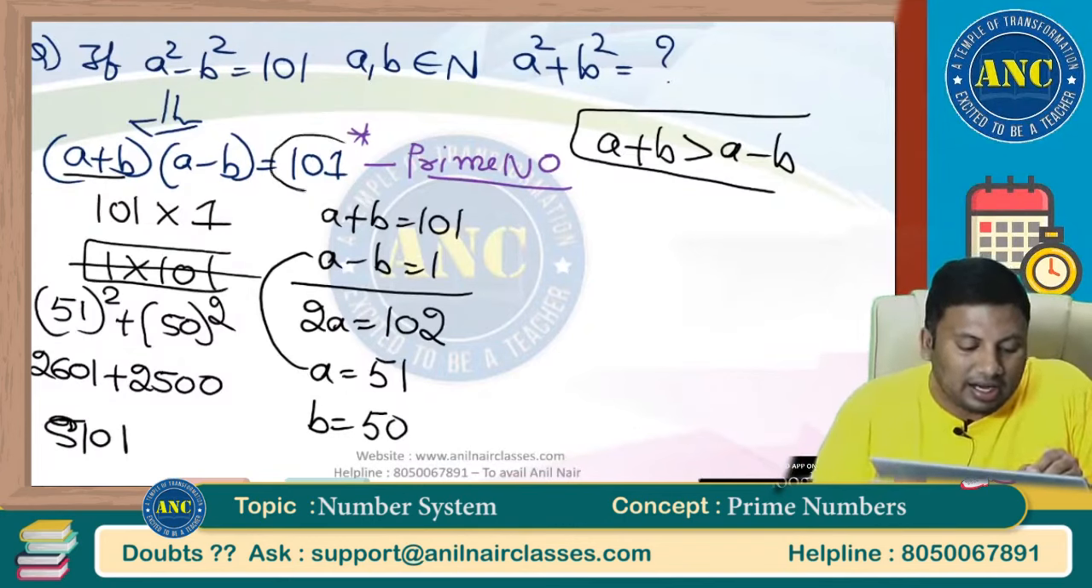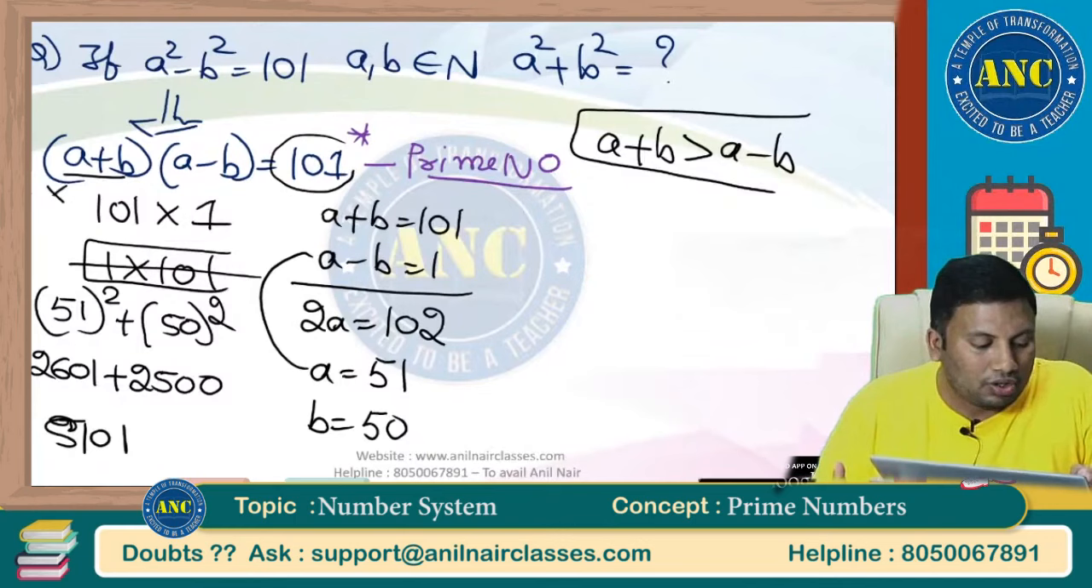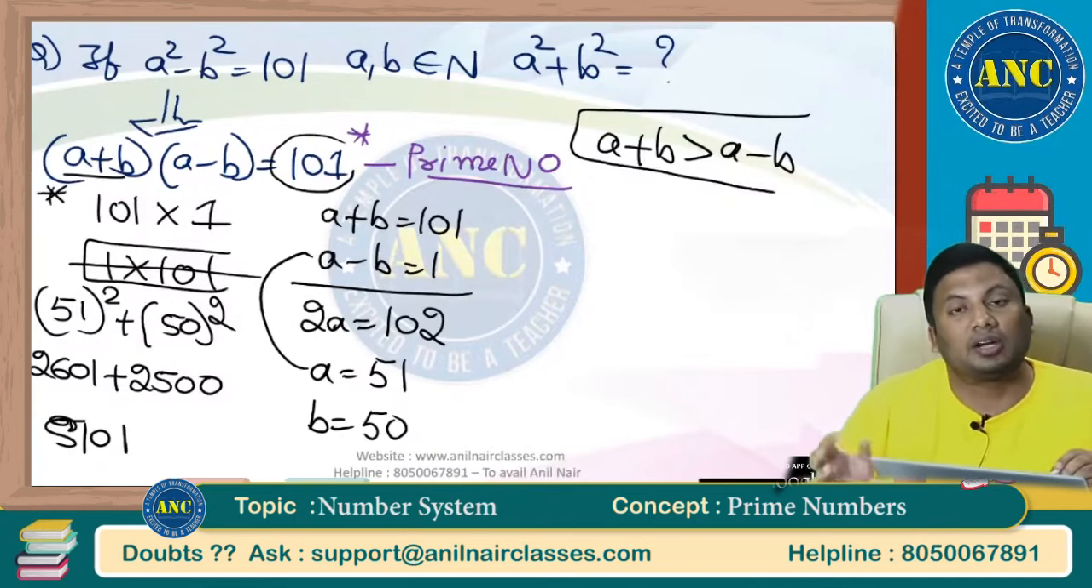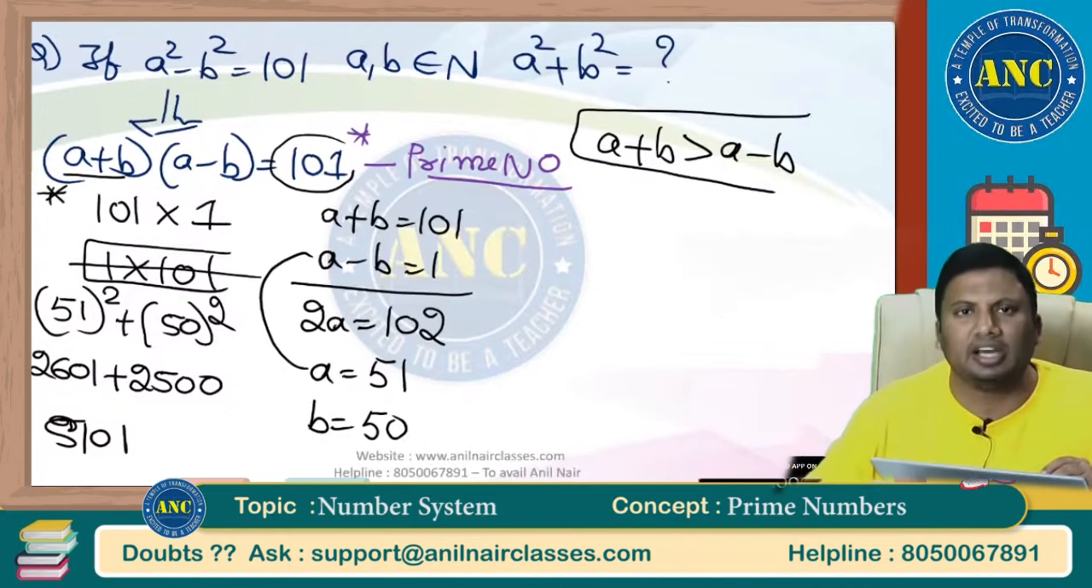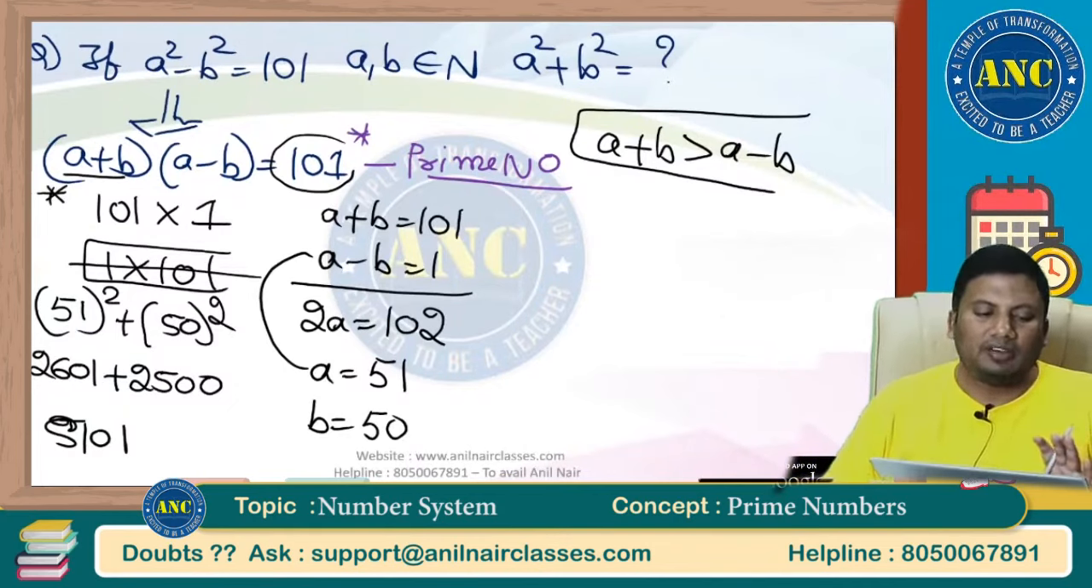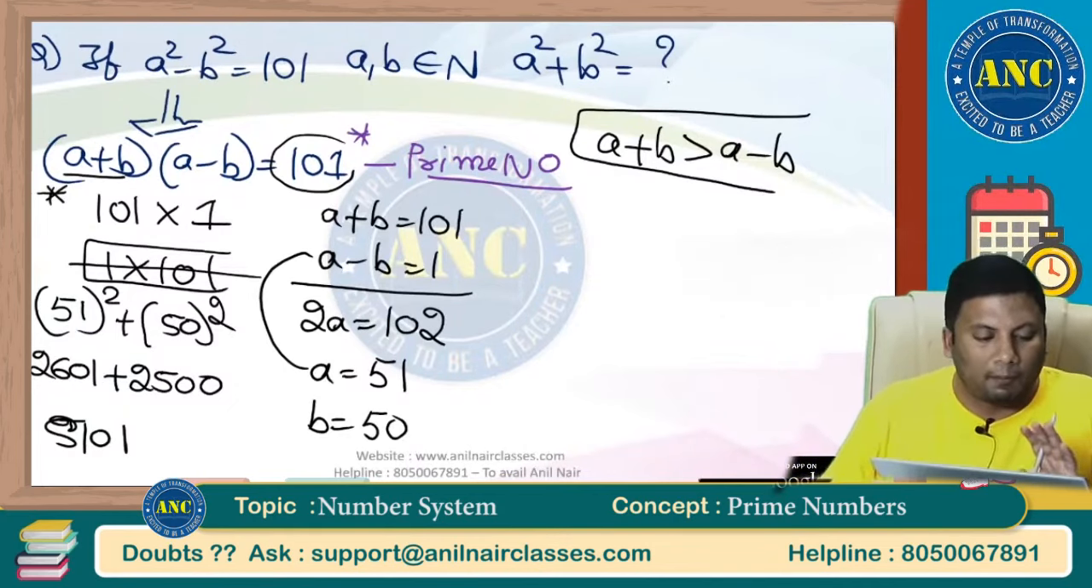Sir, here the right hand side is a prime number. So, an easy case we got. What if the right hand side is a composite number? Definitely you should get that doubt. What if the right hand side is a composite number?